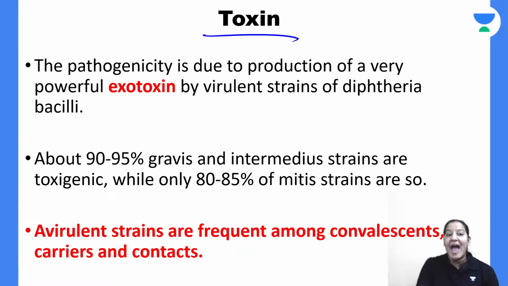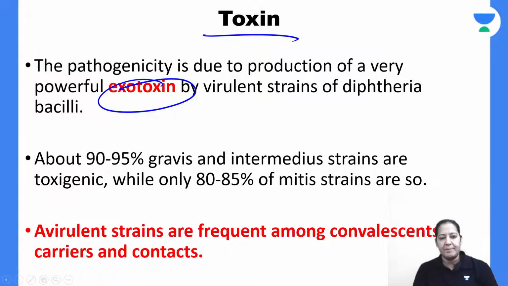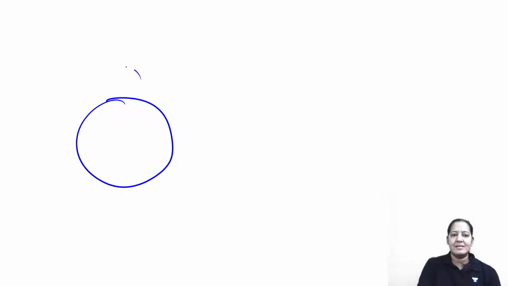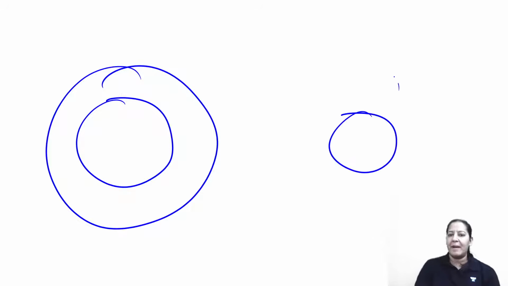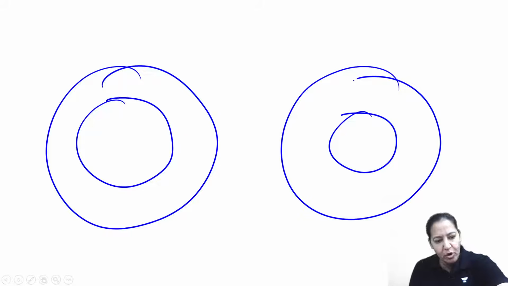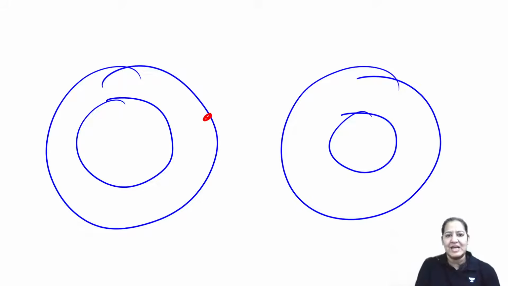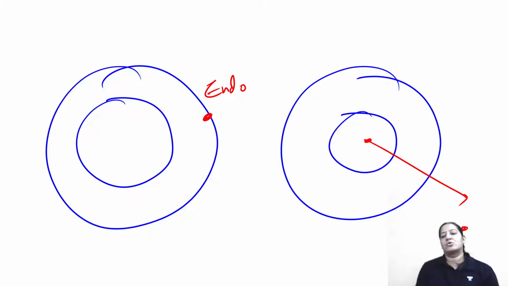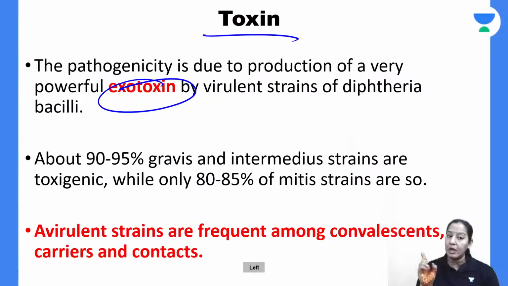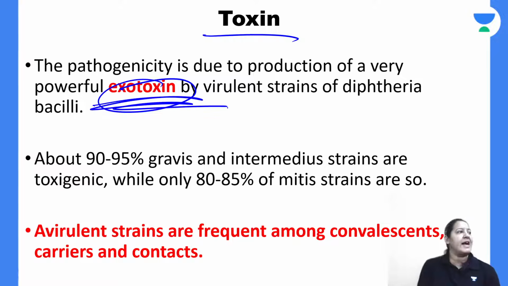The toxin is an exotoxin. There are two types of toxins. Some bacteria have a cell wall, and sometimes the toxin is present as a component of the cell wall. This is endotoxin. Sometimes the toxin is present inside the bacteria but is secreted outside. This is exotoxin. This is endo, this is exo. So diphtheria toxin is an exotoxin, not an endotoxin. Give me a thumbs up. It is an exotoxin, right?